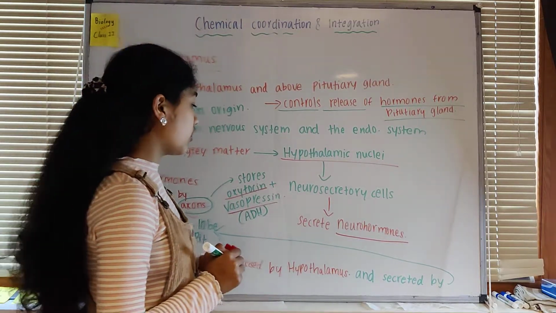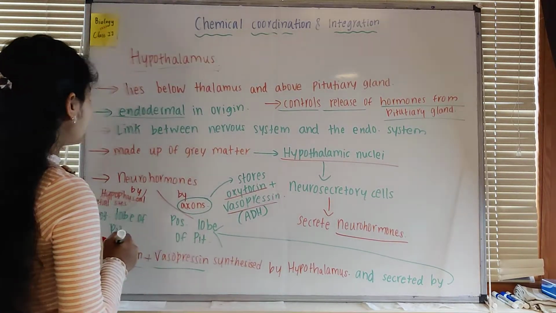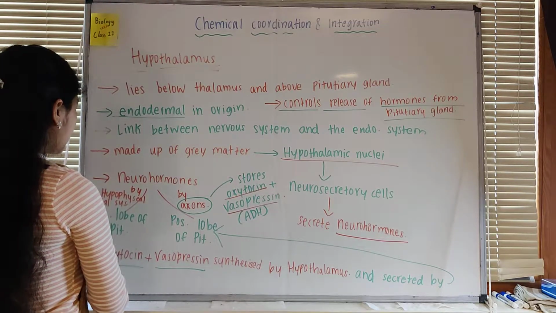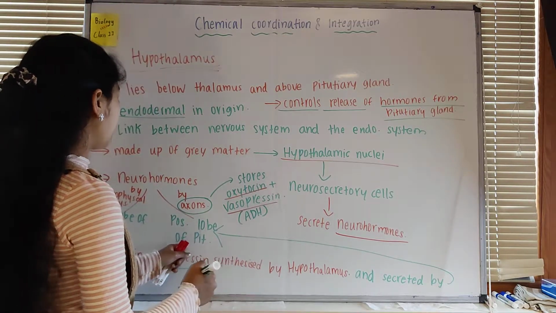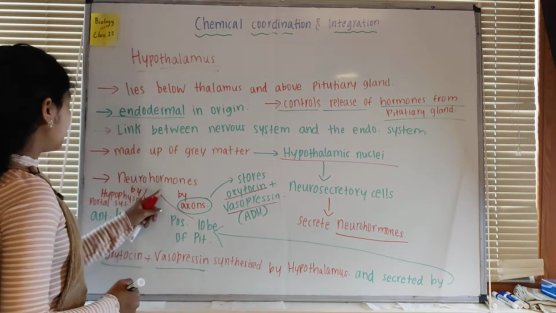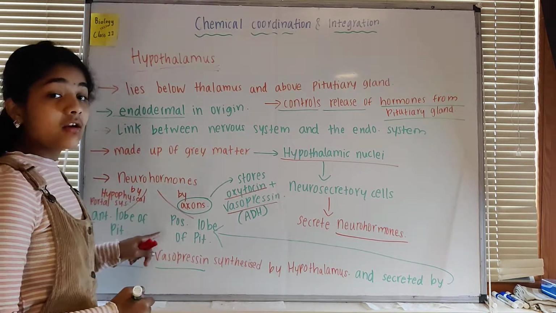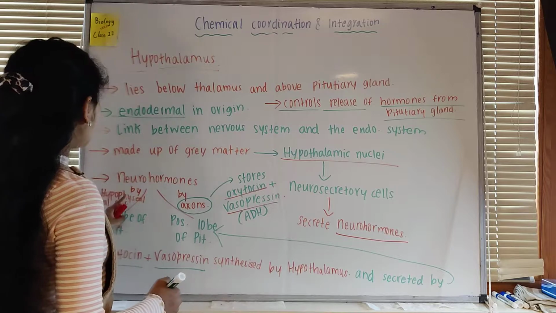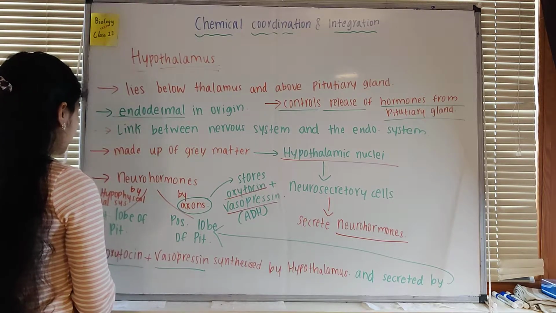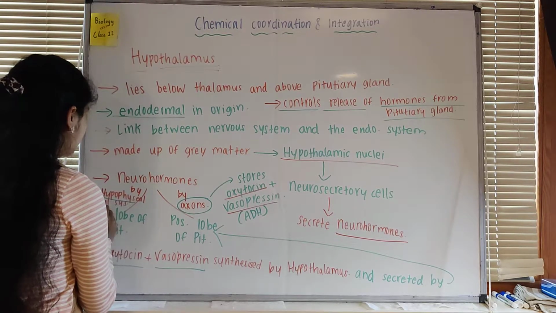These cells secrete the neurohormones. Some of these neurohormones are sent to the anterior lobe of the pituitary, some to the posterior lobe. They are sent to the anterior lobe by the hypophyseal portal system. This is also a very important thing, the hypophyseal portal system.